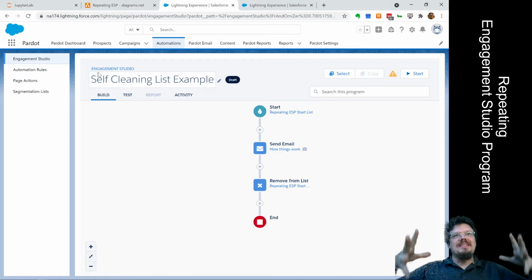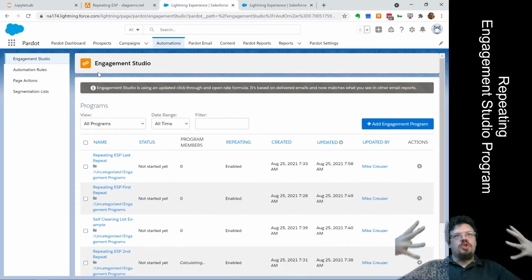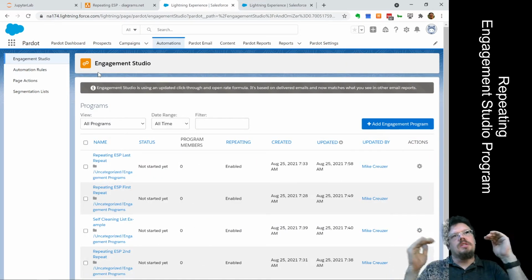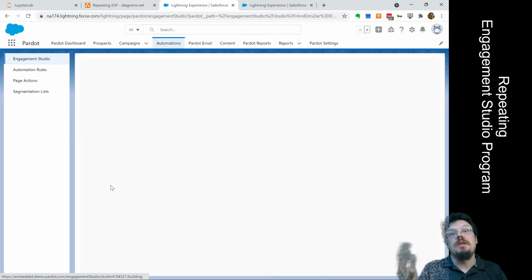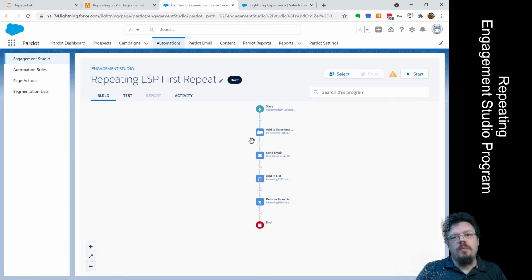So this is the basic trick that I'm working with: these self-cleaning lists, as I call them. When we want to do this for a repeating ESP faster than once a day, it'll look very similar, right? I have 2 actions here. I have an extra add to list, and then the same process.